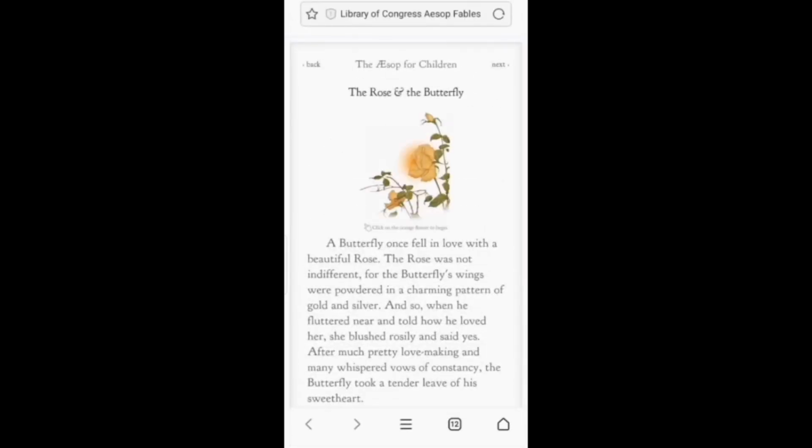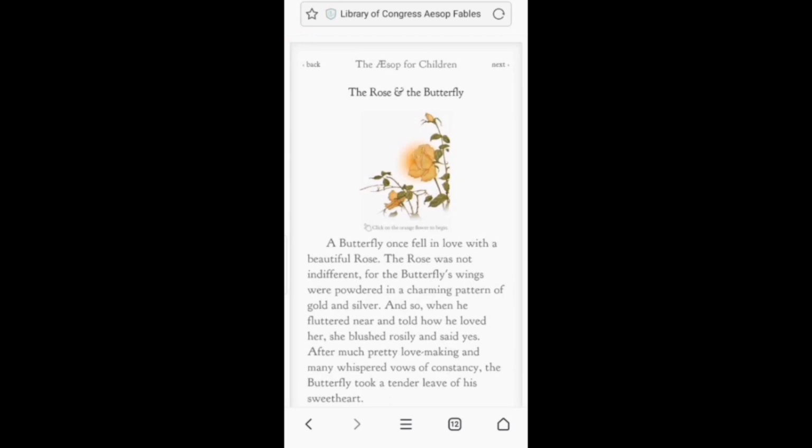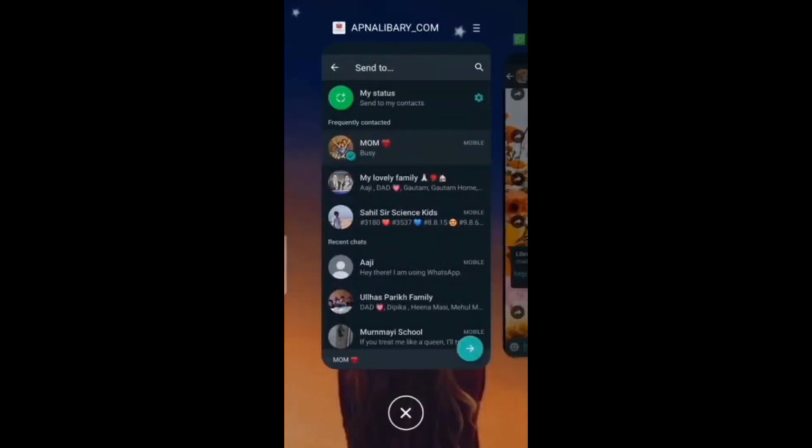If I have to go to the previous story, then I have to click on back, and if I have to go to the next story, I have to click on next. So now let's go back to our app.